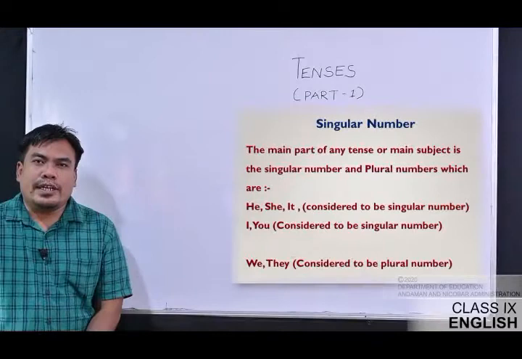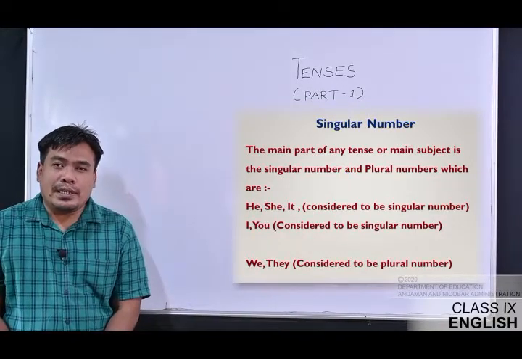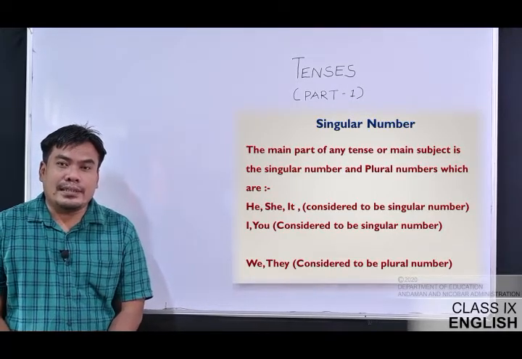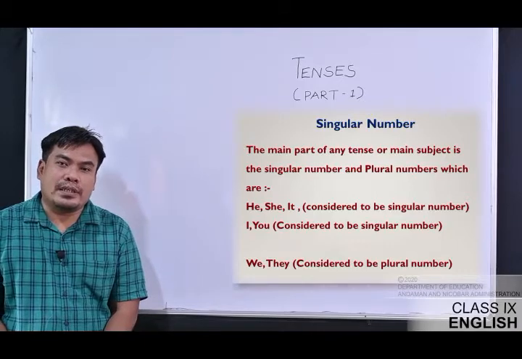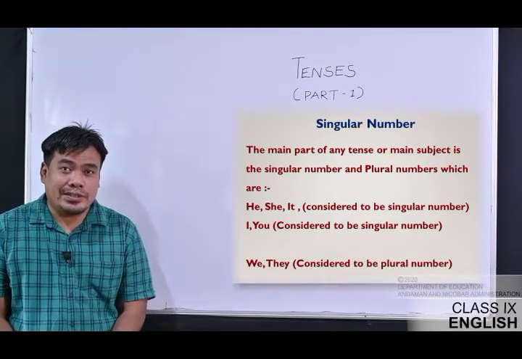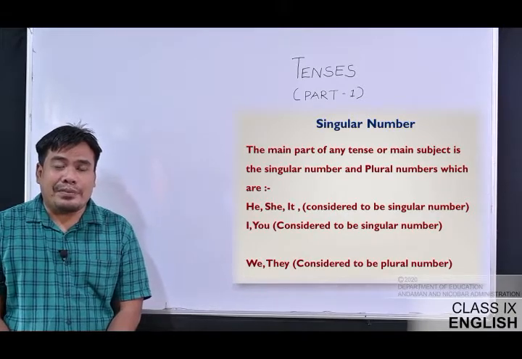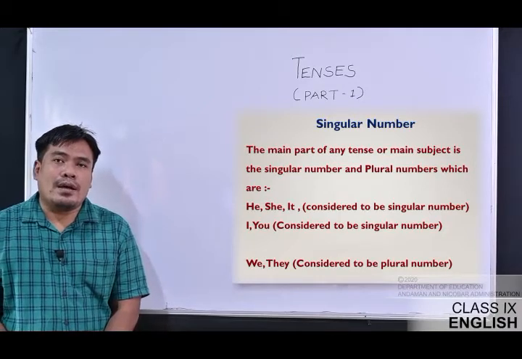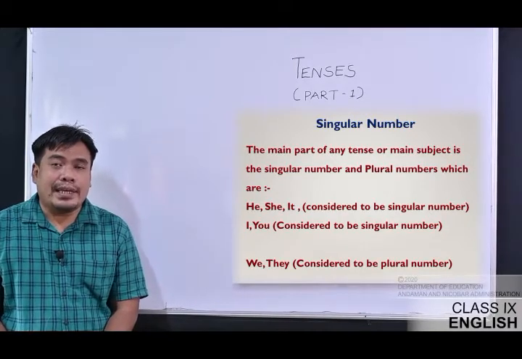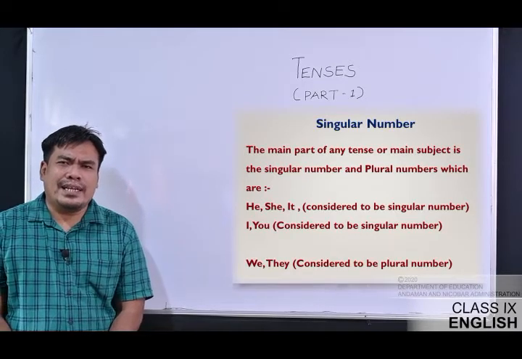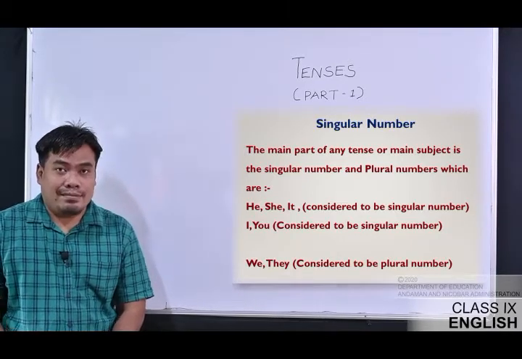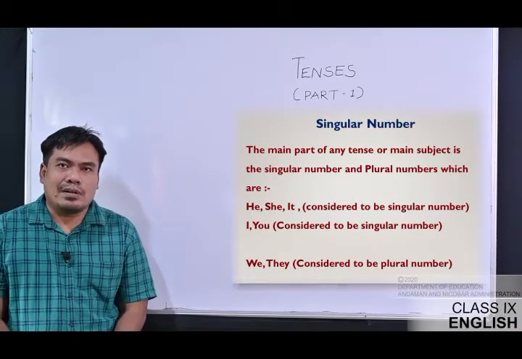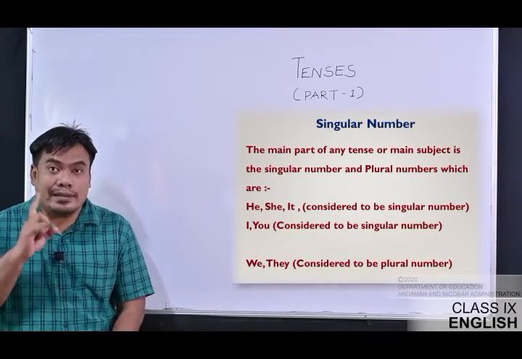Fine. So the next one is singular number, and trust me, this is again important for you to learn: what is actually singular number. This is the main part, or the main subject, that has to be there in the tenses. Before that I just have to tell you what singular is, by the way. Whenever we are talking about self, that's singular. Just take it this way: single. When you are talking about yourself, single, alone, that's called singular. One of its kind, just one of its kind.